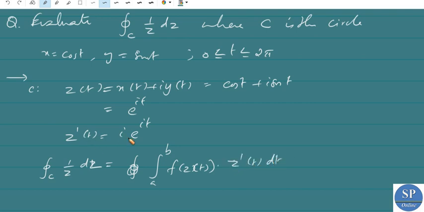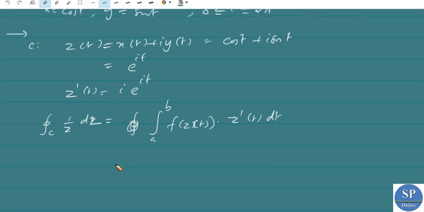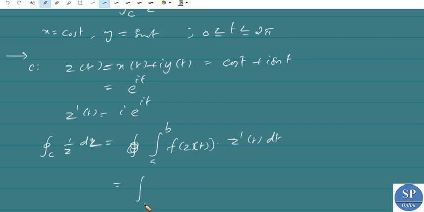Here z dash is this, and f of z is 1 by z, so 1 by z is e power minus it.